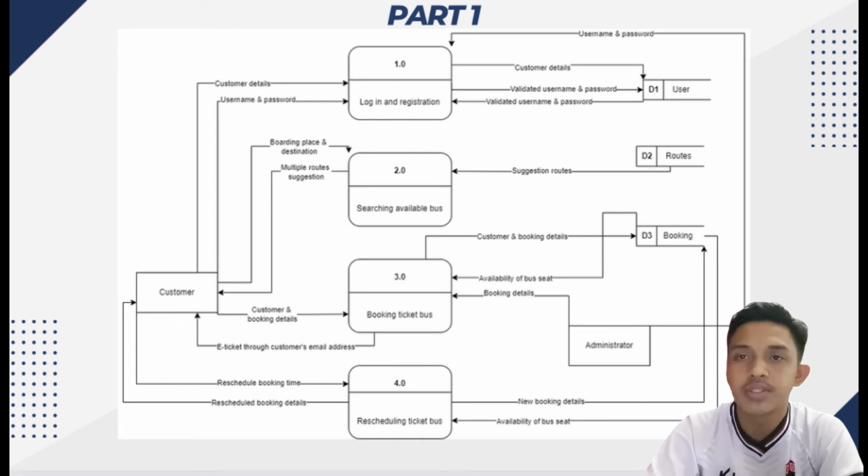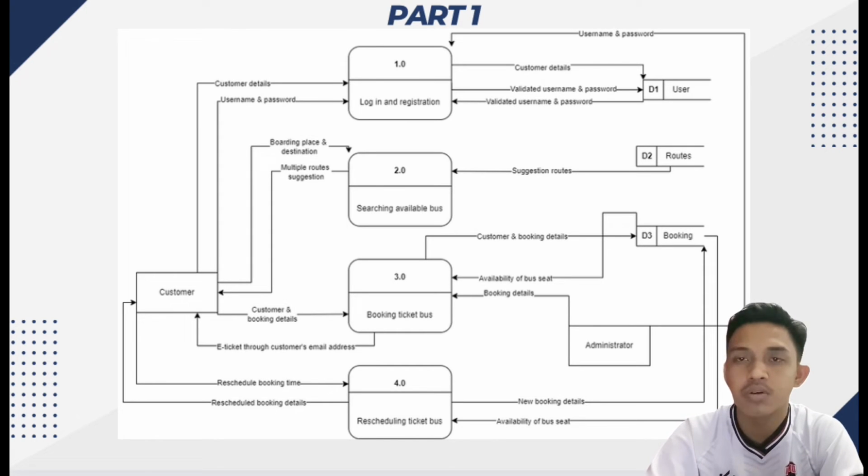So for the third process, which is booking the bus ticket, after the customer has decided which bus they want to board, the system will show the interface of the available seats to the customer. So the customer needs to choose which seat they want, and after the customer finishes booking the seat, the system will take the customer information and the customer booking details, and they will be stored in the booking data store. So the next process is rescheduling the bus ticket.